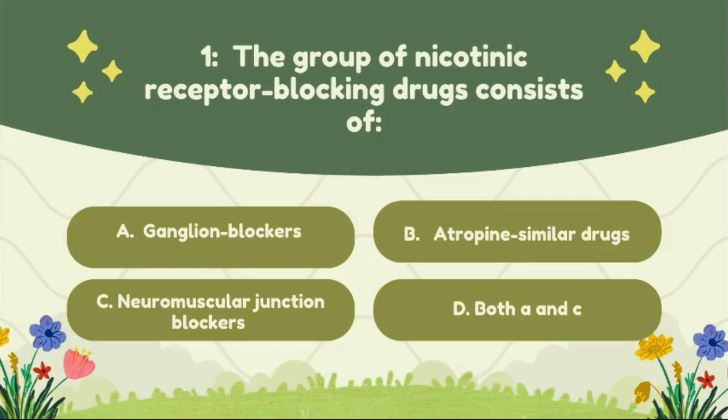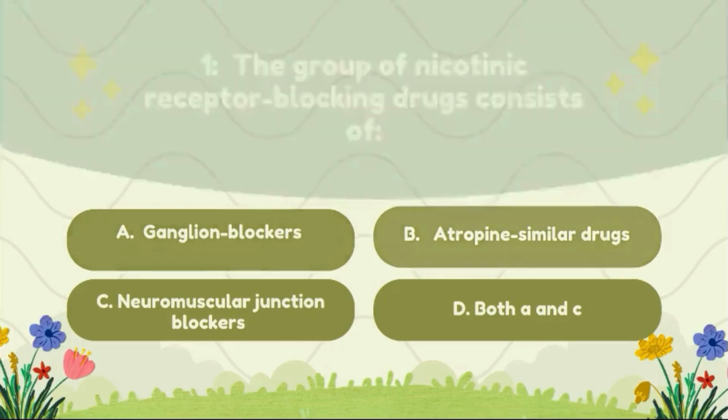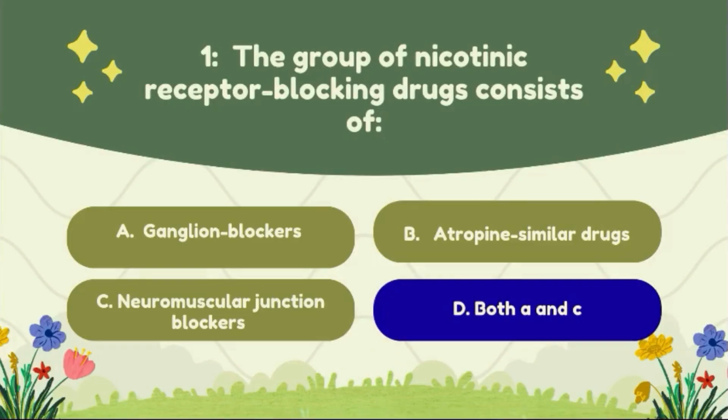Question number 1. The group of nicotinic receptor blocking drugs consists of: option A, ganglion blockers; option B, atropine-similar drugs; option C, neuromuscular junction blockers; option D, both A and C. The correct answer of this question is option D, both A and C.